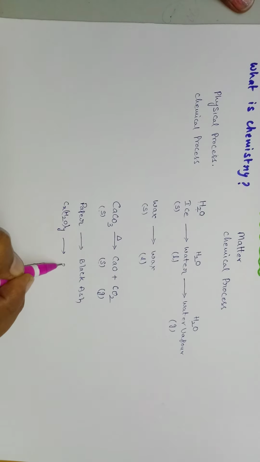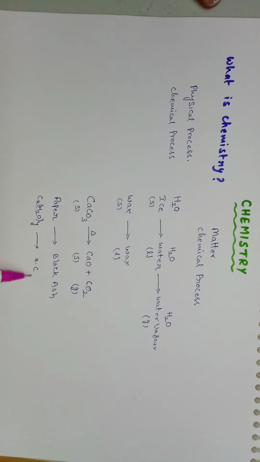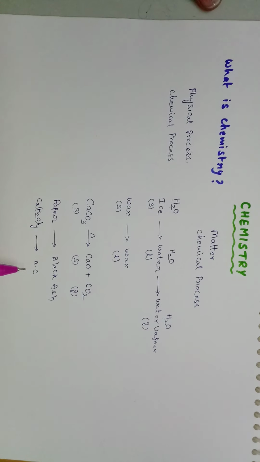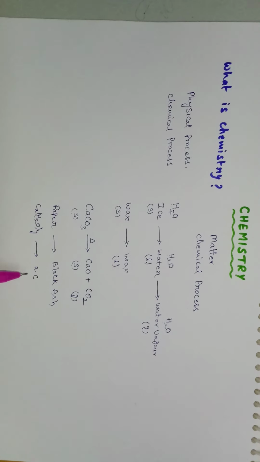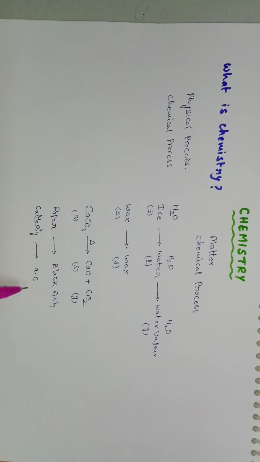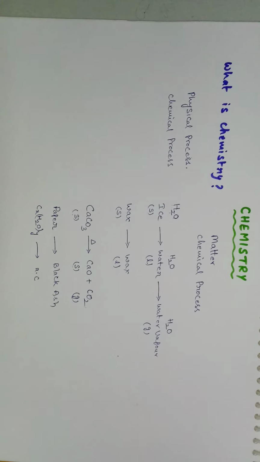So paper mainly consists of carbohydrates. These carbohydrates upon burning produce black ash. So these water molecules will be evaporated and produce black ash. So here also there is a change in chemical constitution of the substance. So this is also a chemical process. If you take burning of wood also, wood also consists of carbohydrates. So that's why these carbohydrates upon burning produce black ash. So wood also produces black ash upon burning. So these are chemical processes. So first these two are physical processes and these are chemical processes.